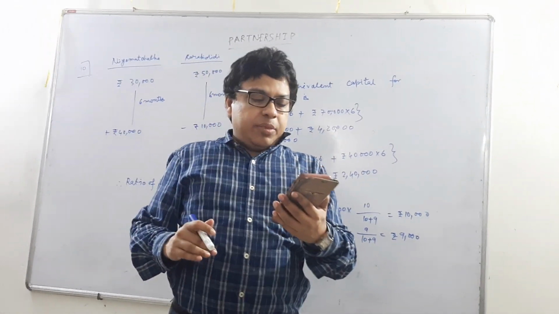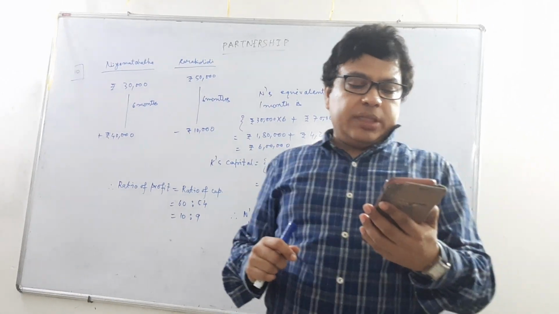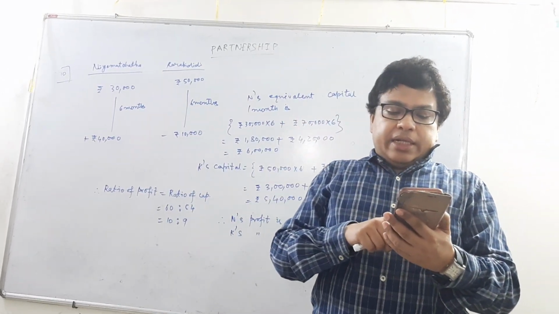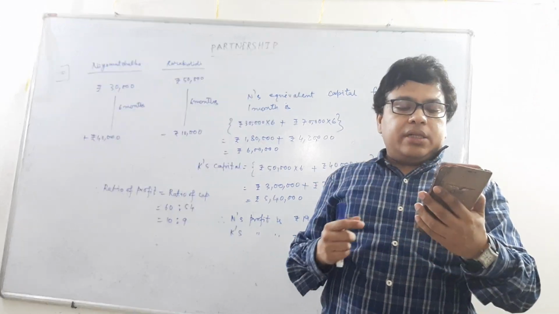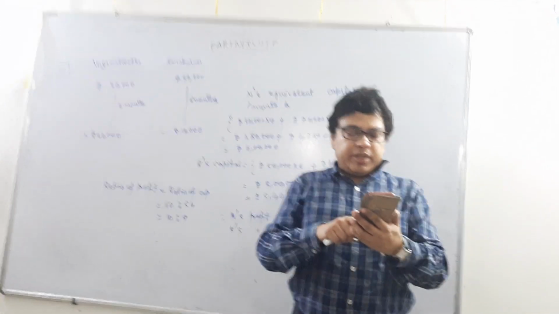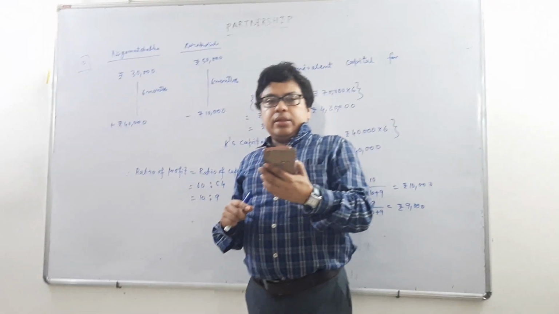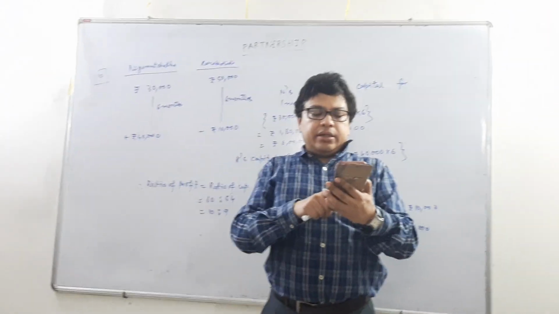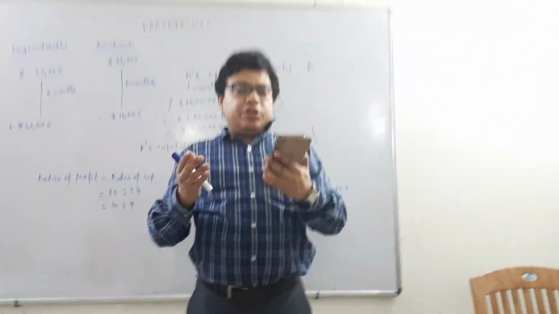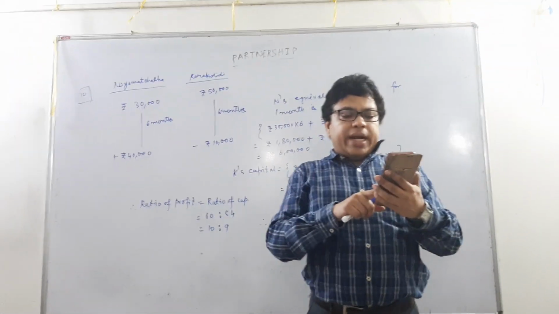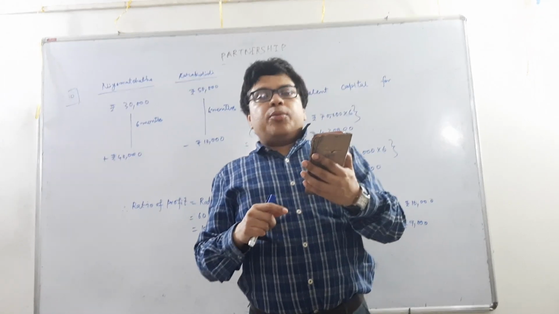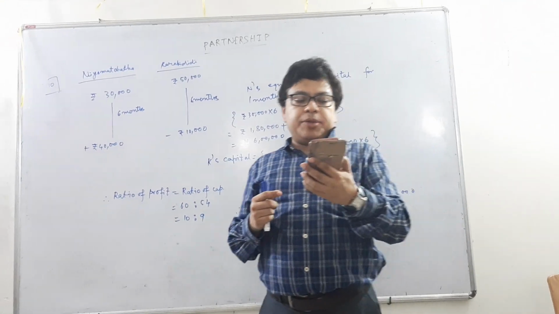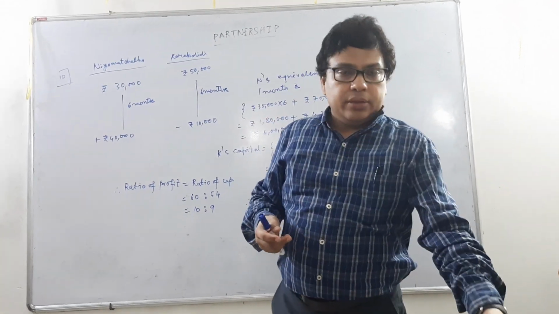Let's start sum number 10. Niyamat Chacha and Korobi Didi, their respective capital at the beginning of the year was rupees 30,000 and rupees 50,000 respectively. After 6 months, Niyamat Chacha invested another 40,000, but Korobi Didi withdrew rupees 10,000. So at the end of the year, the total profit was rupees 19,000. So we need to find out the profits of Niyamat Chacha and Korobi Didi.